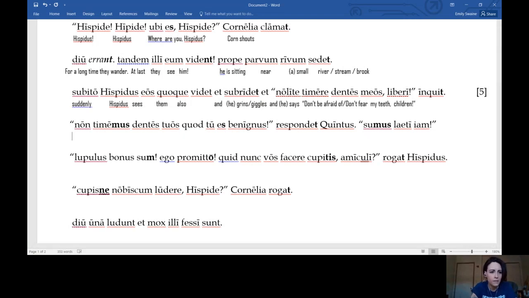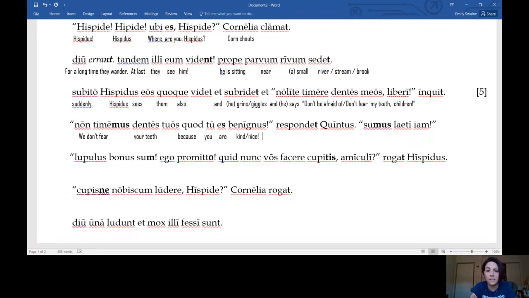And what do they say back? Non tememus. So temeo, temere means to fear, but this has a mus on the end of it. So who is our subject here? If you said we, you are correct. And it's non tememus. So we don't fear. Dentes tuos. We don't fear your what? Tuos, your teeth. Why? Because who is you? Hispidus. Benignos, kind or nice.